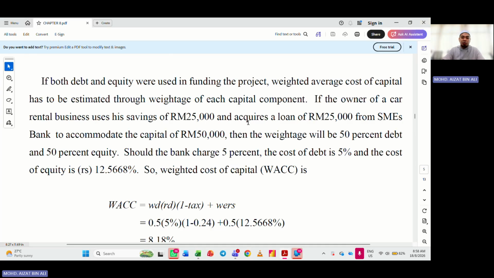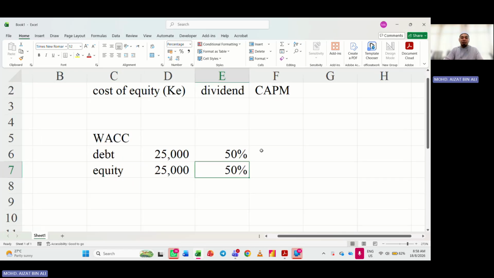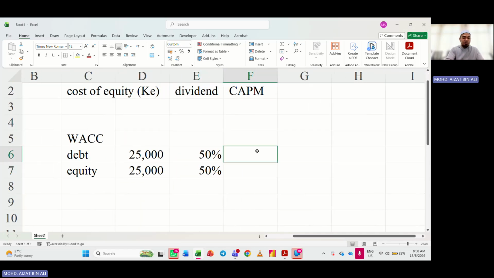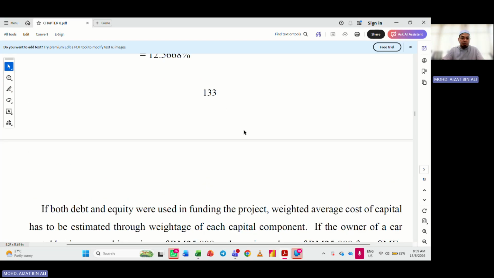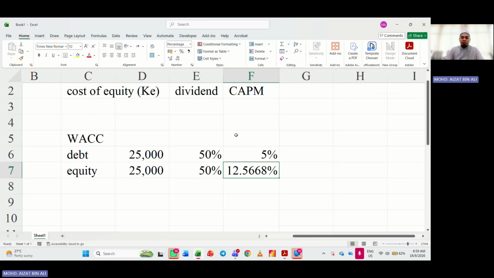And the second part, let's look at the question. Should the bank charge 5%? So the rate here for the debt is 5%. Whereas from the calculation earlier, this is the rate.